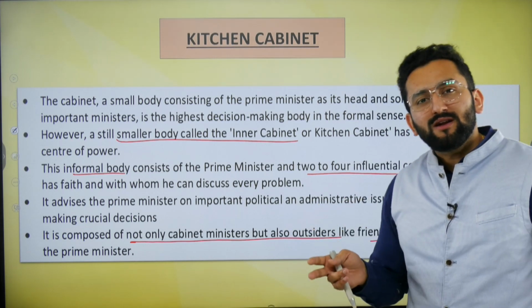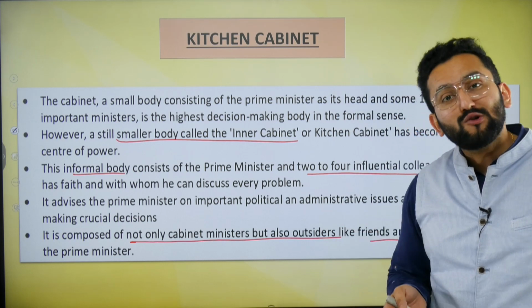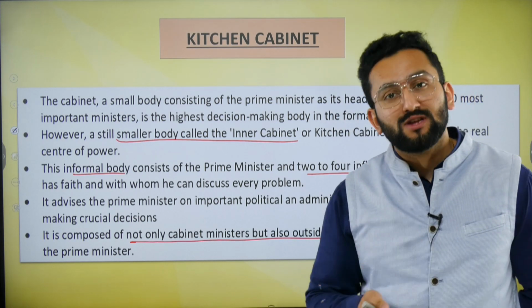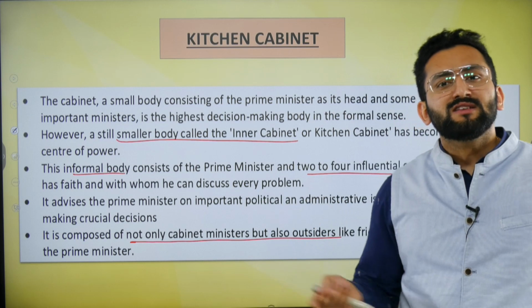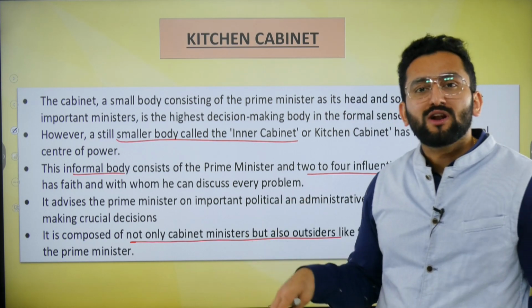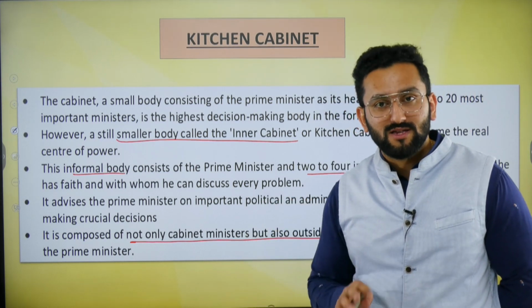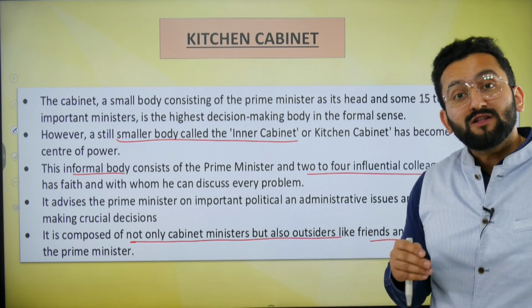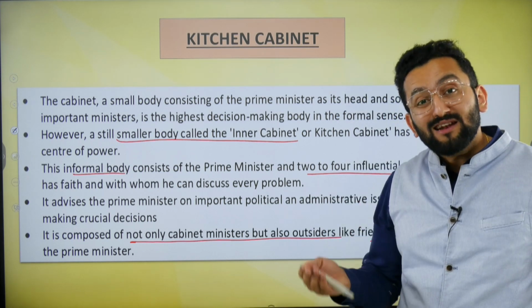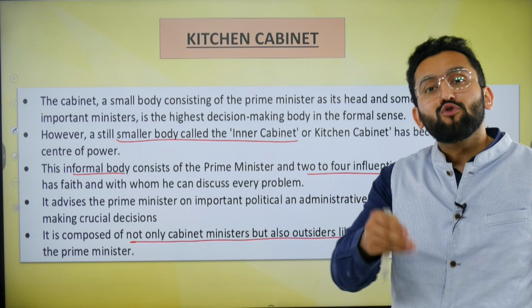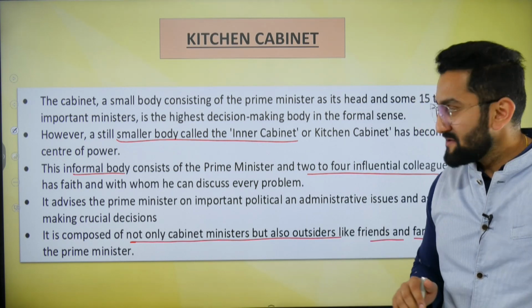So in kitchen cabinet, some members can be of the cabinet also, some members can be from outside also. For example, in Rajiv Gandhi's time, it is said that some technocrats were part of the kitchen cabinet. Sometimes Rajiv Gandhi used to give priority to these technocrats before the cabinet ministers, right?